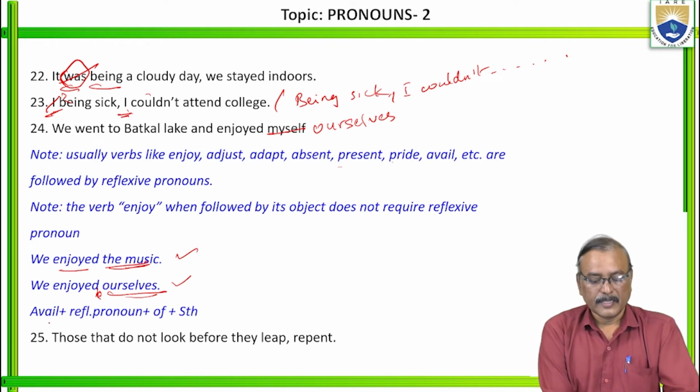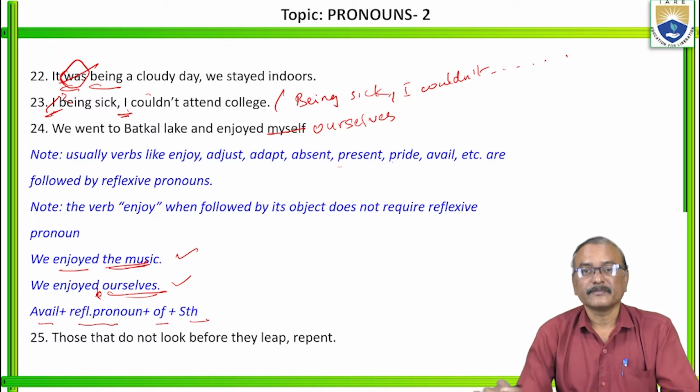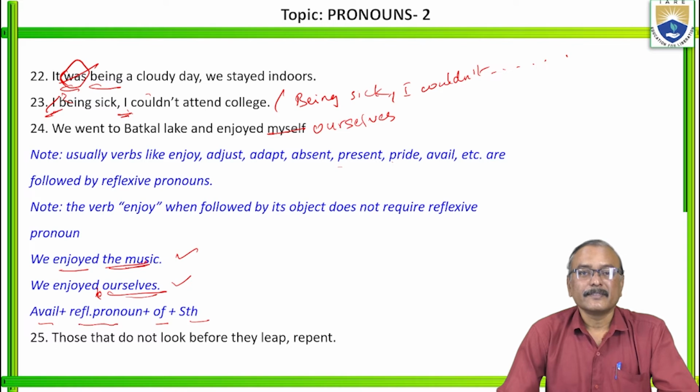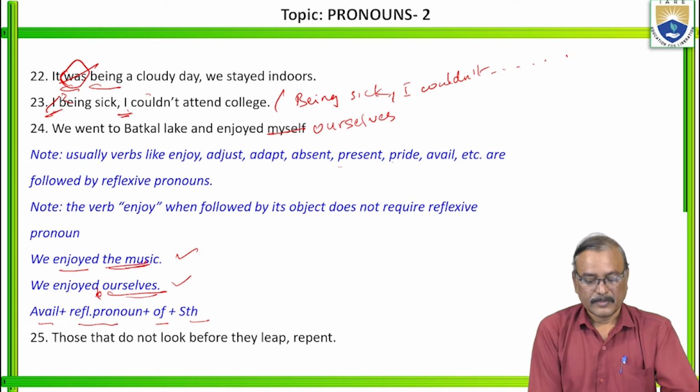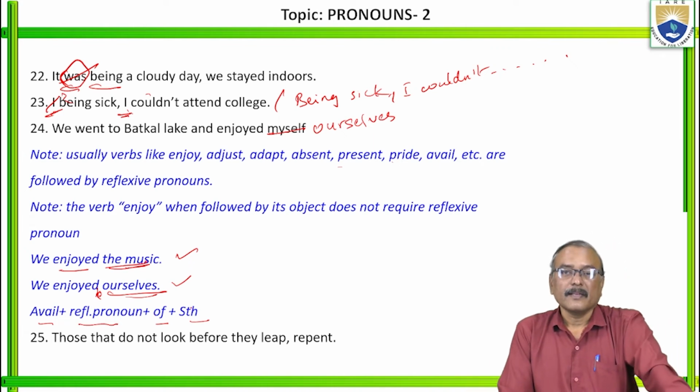And also here, the verb avail should be followed by a reflexive pronoun and immediately by of something. We availed ourselves of the opportunity. I availed myself of the opportunity. Reflexive pronoun, of something.